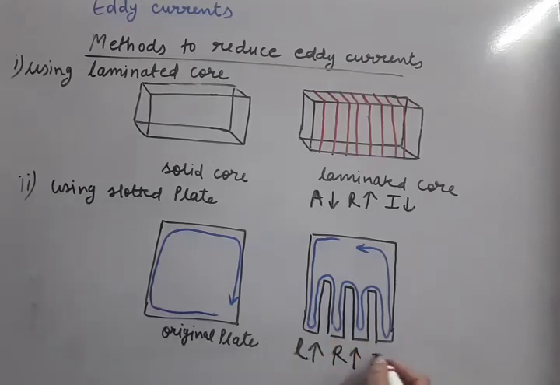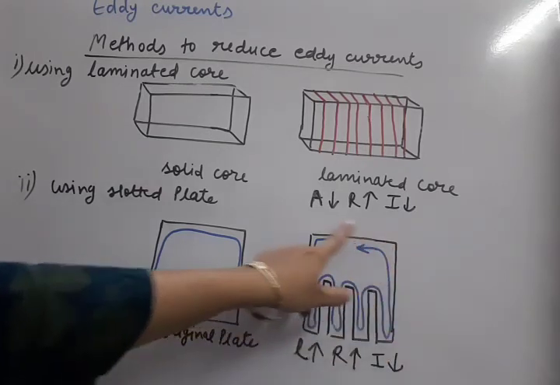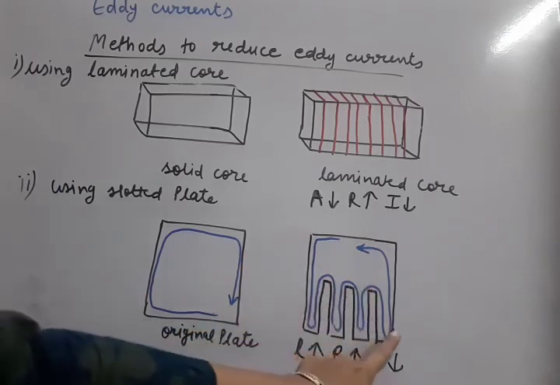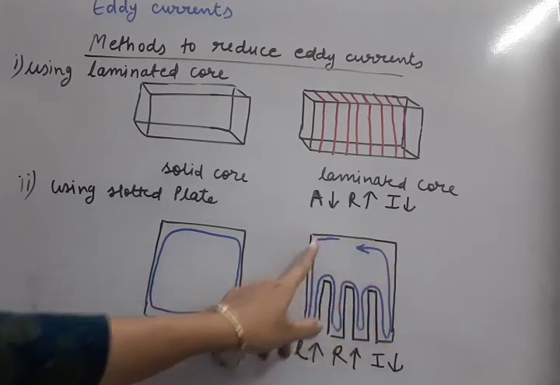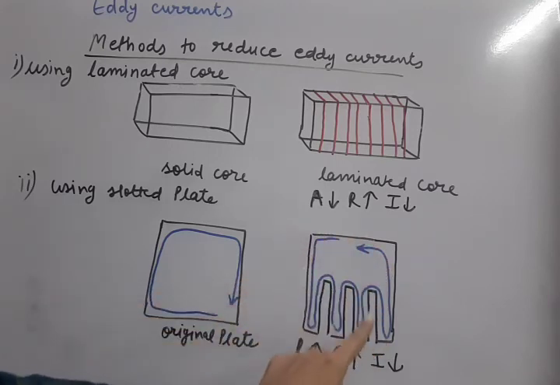So finally the current magnitude will decrease. That means while covering more length, the eddy current has to face more resistance. More resistance means its magnitude will decrease.